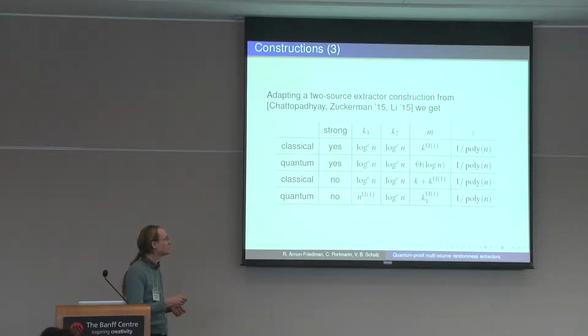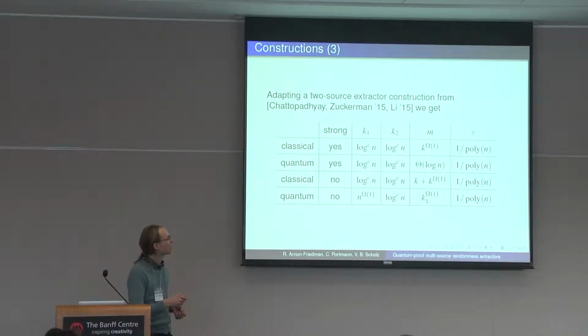But now if we do this in the quantum case, we have a bit of a problem, which is that Trevisan's extractor doesn't work very well with a seed of logarithmic length. It's fine when your seed is log squared. When your seed is log, we have these extra requirements that it's not enough for the source to have an entropy which is log in n. We need something which is sublinear in n. And then we cannot extract everything like they do in the classical case. We can only extract something which is sublinear in k.